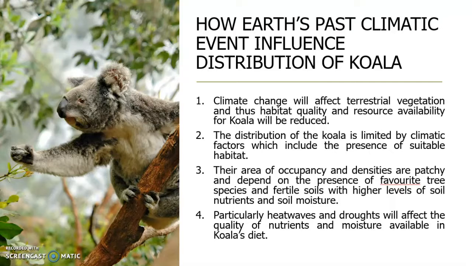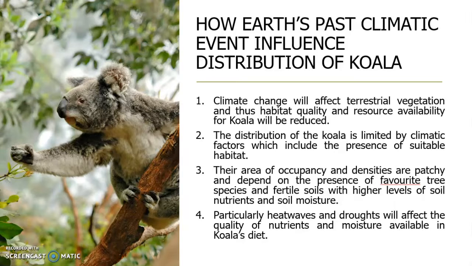Now I will explain how Earth's past climatic events influence the distribution of koalas. Climate change will affect terrestrial vegetation, and thus habitat quality and resource availability for koalas will be reduced. The distribution of the koala is limited by climatic factors, which include the presence of suitable habitat. Their area of occupancy and densities are patchy and depend on the presence of favorite tree species and fertile soils with higher levels of soil nutrients and soil moisture.